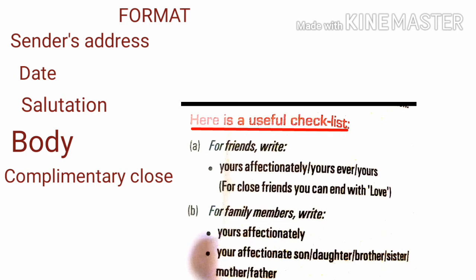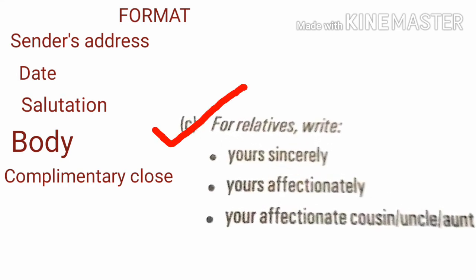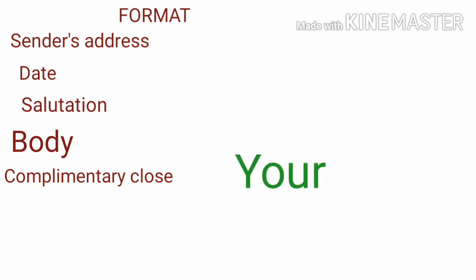Here is a useful checklist that can be very beneficial for you. For friends, we write yours affectionately, or yours ever, or yours. If your friend is very close, then you can end with the word love. For family members, we write yours affectionately or your affectionate son, daughter, brother, sister, or whatever the relationship is. For relatives, we write yours sincerely, yours affectionately, or you can write yours affectionate cousin, uncle, aunt.